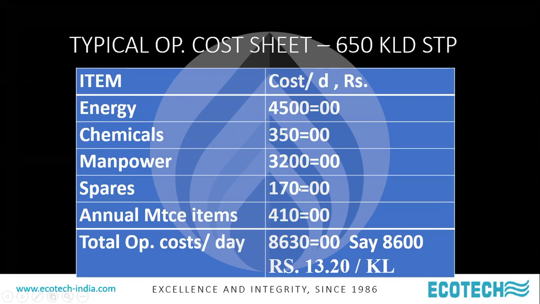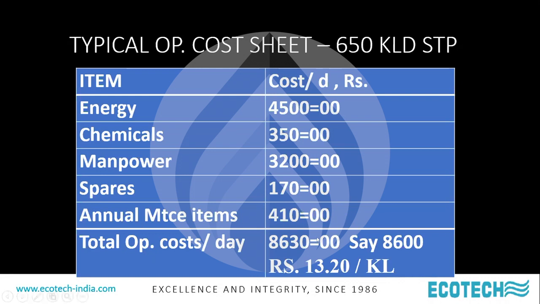Spares, these are the typical routine preventive maintenance spares which we use, like bearings, bushes, oil, grease, lubricants, things like that, V-belts, annual maintenance items. Apart from these regular preventive maintenance items, there are certain annual activities which need to be carried out, just like your Maruti service, say 25,000 kilometer service, 50,000 kilometer service, there's some major work to be done. Typically, it is servicing of the tertiary filters, cleaning out the tanks maybe once in a year or once in 2 years. These are all lumped under the annual maintenance items.